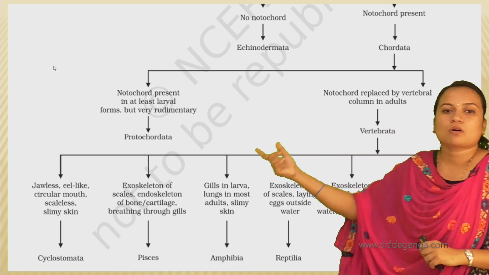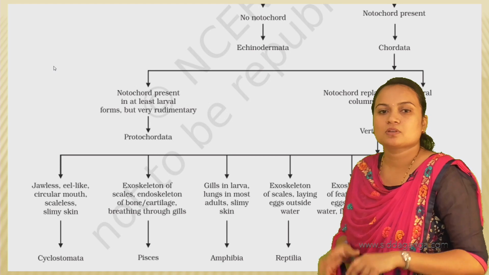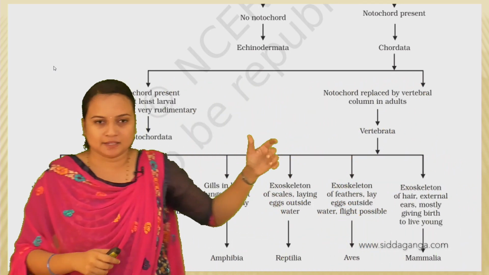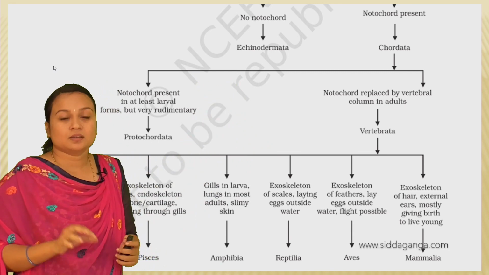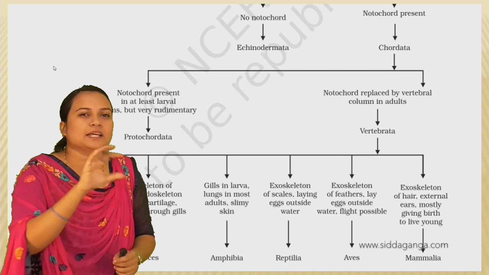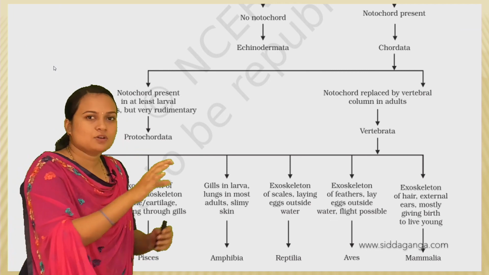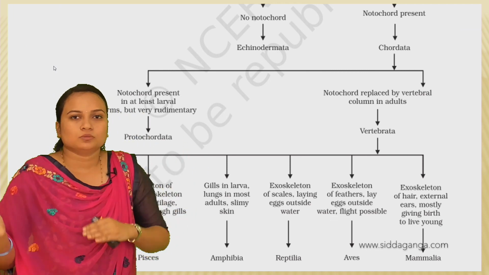If the notochord is present only in the larval forms and is very rudimentary, then the notochord is present in the larval stage. Some have it at the tail region, some from the anterior to the posterior, like from the mouth to the tail.